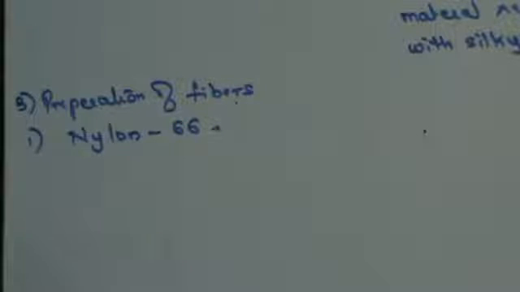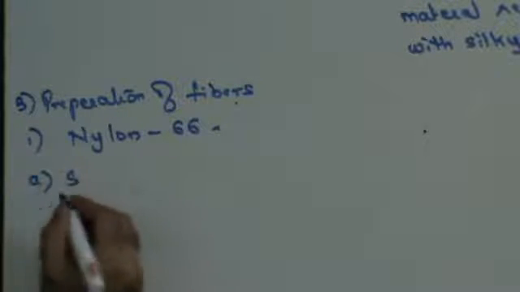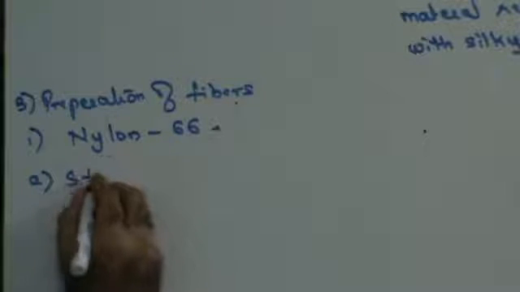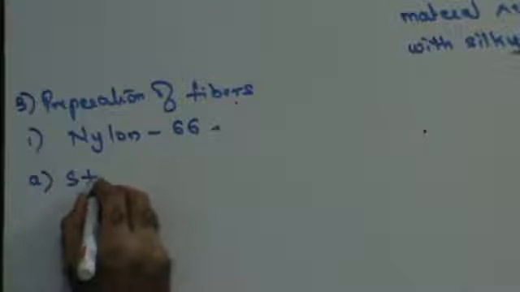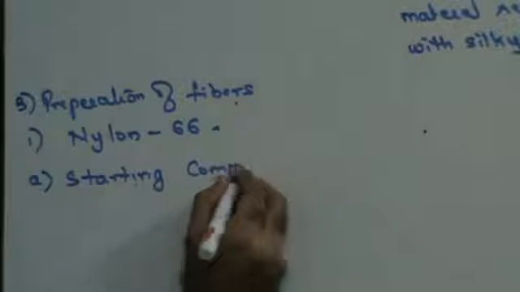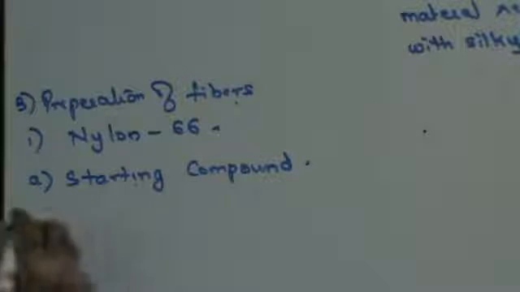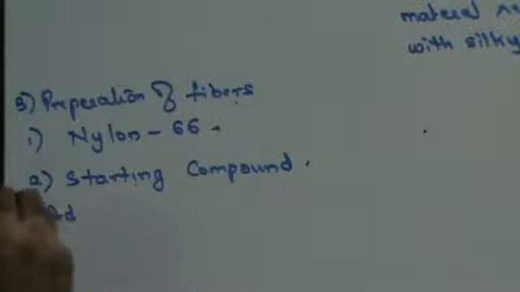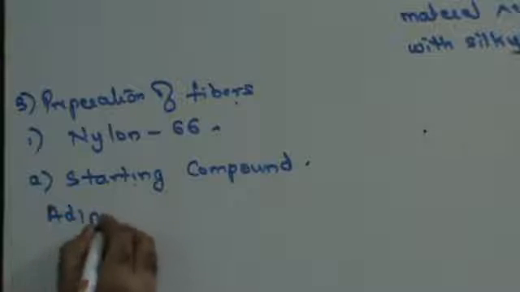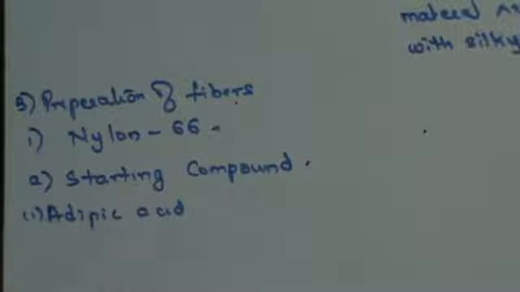Now, let's see this. What is the starting compound? What is nylon 6,6 made up of? What are the chemicals you need to make nylon 6,6? It is made up of two chemicals: adipic acid and hexamethylene diamine.